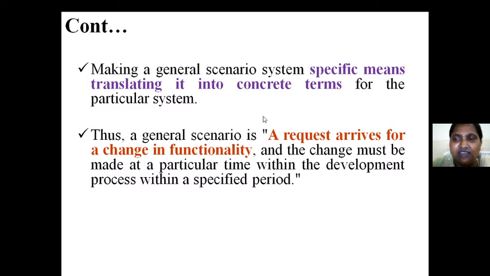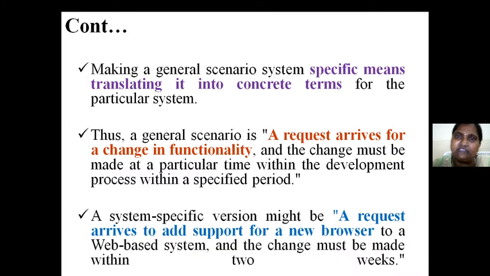So the general scenario is a request. For example, see this, the author wants to convey the difference between the general one and the specific one. The general scenario says that a request has come to you and you have to get the solution, means you have to respond to the request, okay? But it doesn't have any specific boundary and doesn't have any specific methodology to follow to get a solution. There is a time period in which we can submit. That is a general thing.